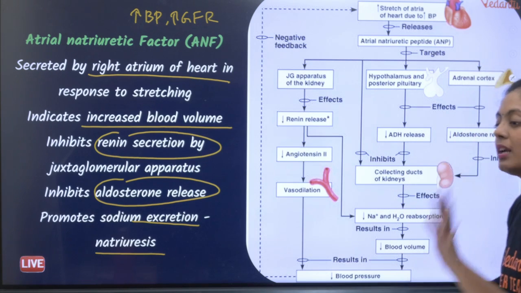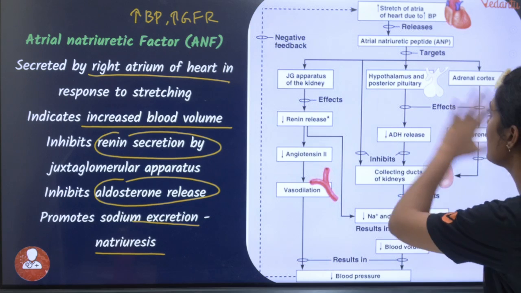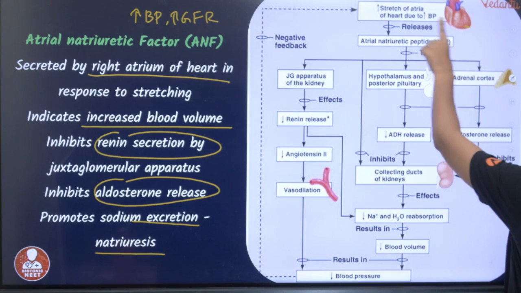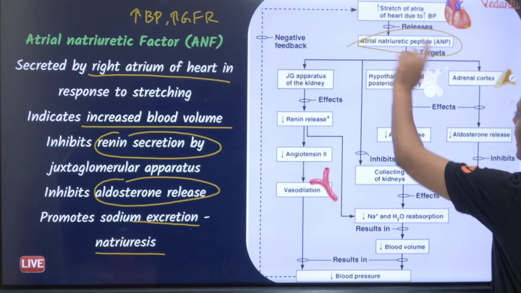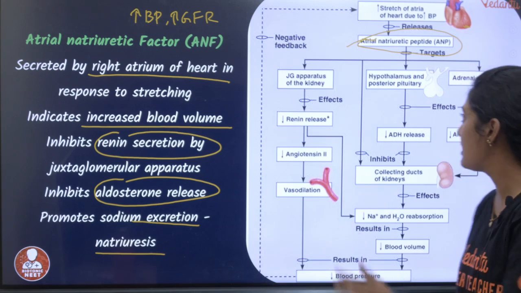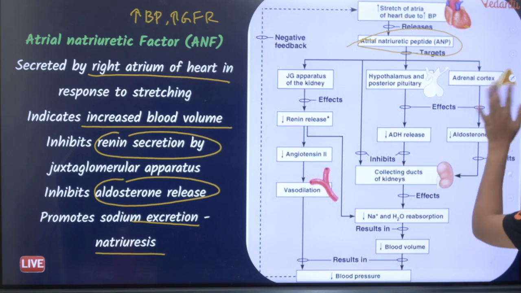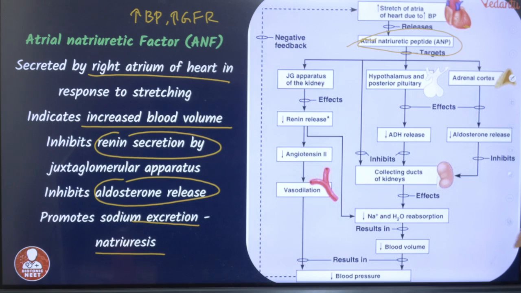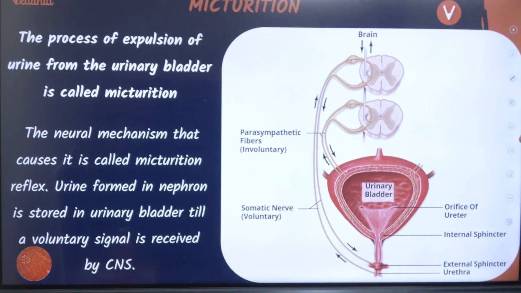Okay, this is what is happening, children. The entire picture is here. So you can see there is ANF. Okay, and what is this going to do? This is going to inhibit your JG, this is going to inhibit your ADH, and it's going to inhibit your adrenal cortex. Okay, the entire thing is very, very, very clear.